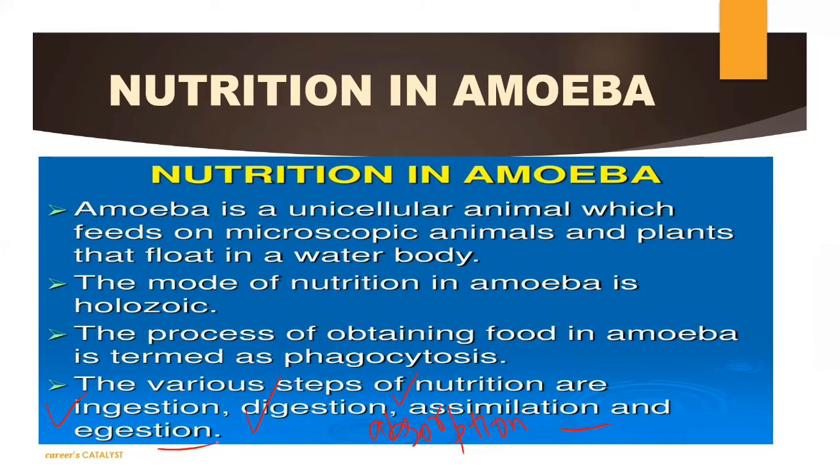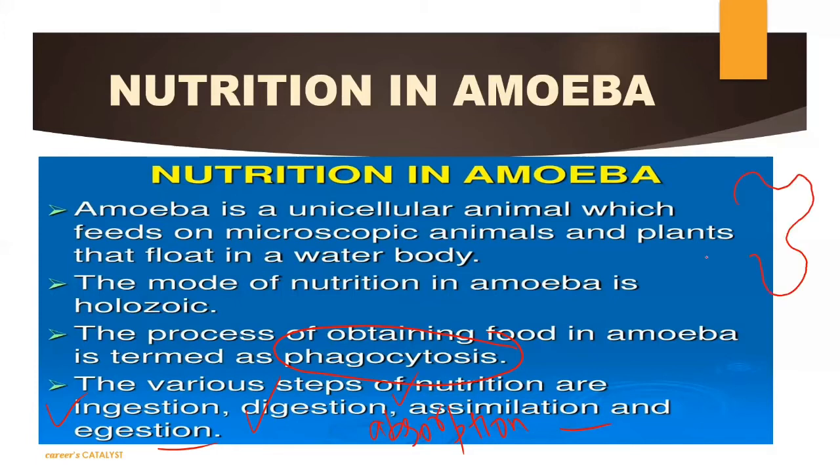These 5 steps are basically followed by amoeba, and by human beings also, to digest their food, because the type of food that they both intake is a complex food. Because of the complexity of food, it needs to be digested in a systematic manner. The process of intaking food by amoeba is defined as phagocytosis. This term you need to learn. The process of obtaining food by amoeba is defined as what? Phagocytosis.